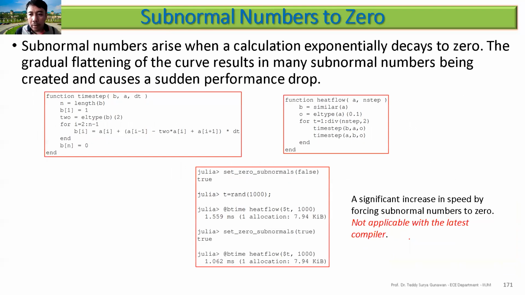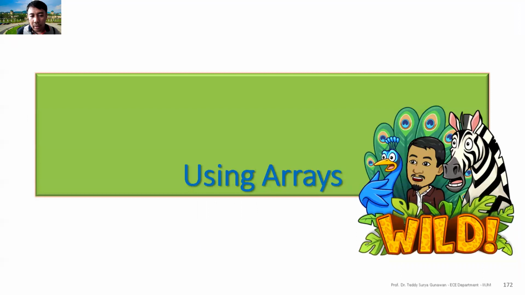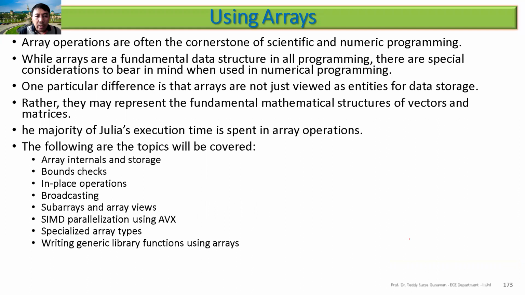Okay, the last one in this section is using arrays. So let me finish this one. Array operations are often the cornerstone of scientific and numeric programming. If you are using machine learning, the artificial neural network, CNN for example, you are doing matrix operations. So we can think of the array as the fundamental structure for everything. The majority of Julia's execution time is spent in array operations.